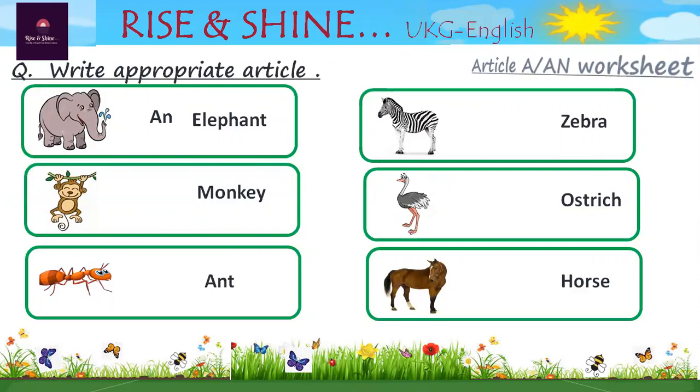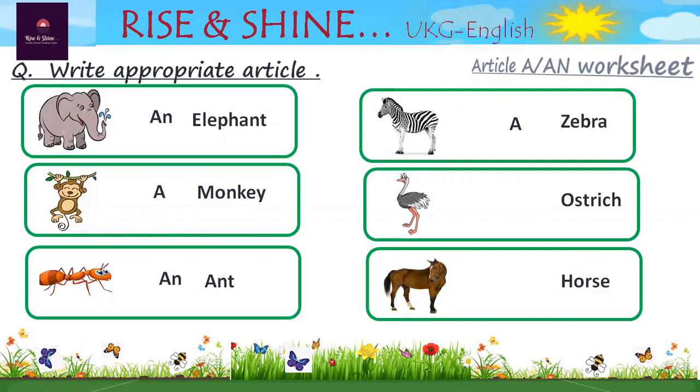Next picture is monkey. M is a consonant. So what should be used here? Yes, for a consonant, we use a. Then next is ant. A-N-T. A is a vowel, so we use an. Next is zebra. Z is a consonant. So what can we use?